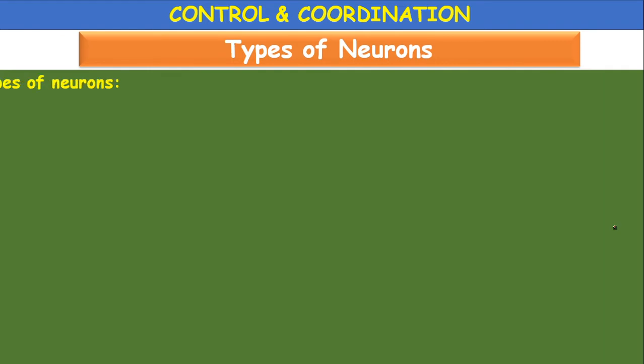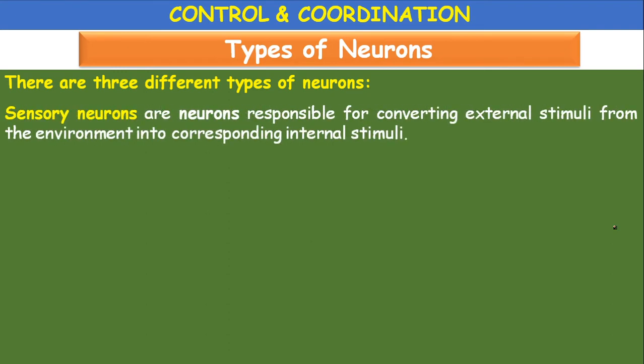The types of neurons. We come across neurons of different types. What are they? Sensory neurons. Sensory neurons are the neurons responsible for converting the external stimuli from the environment into corresponding internal stimuli. Or we can say the sensory neurons transmit the impulses from receptors to the brain and spinal cord.